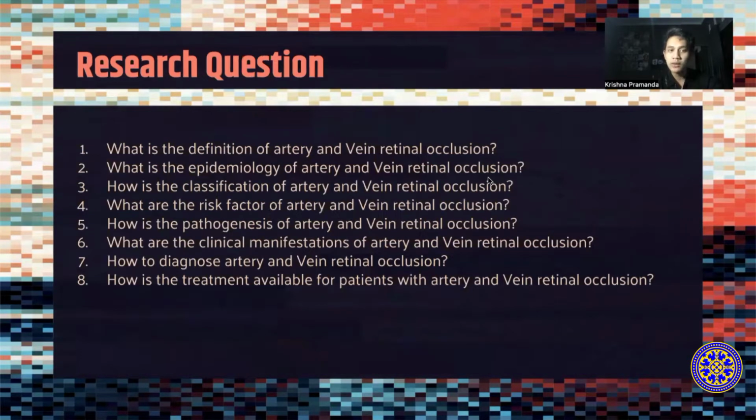So now I would like to tell you about the research questions. The first one, what is the definition of artery and vein retinal occlusion? What is the epidemiology of artery and vein retinal occlusion? How is the classification of artery and vein retinal occlusion? What are the risk factors? How is the pathogenesis? What are the clinical manifestations? How to diagnose artery and vein retinal occlusion? And the last one, what treatment is available for patients with artery and vein retinal occlusion?